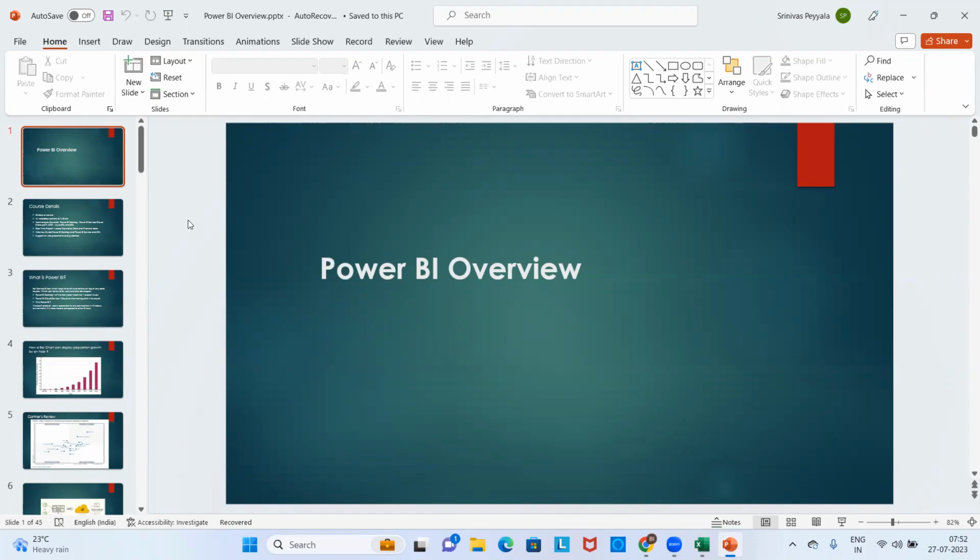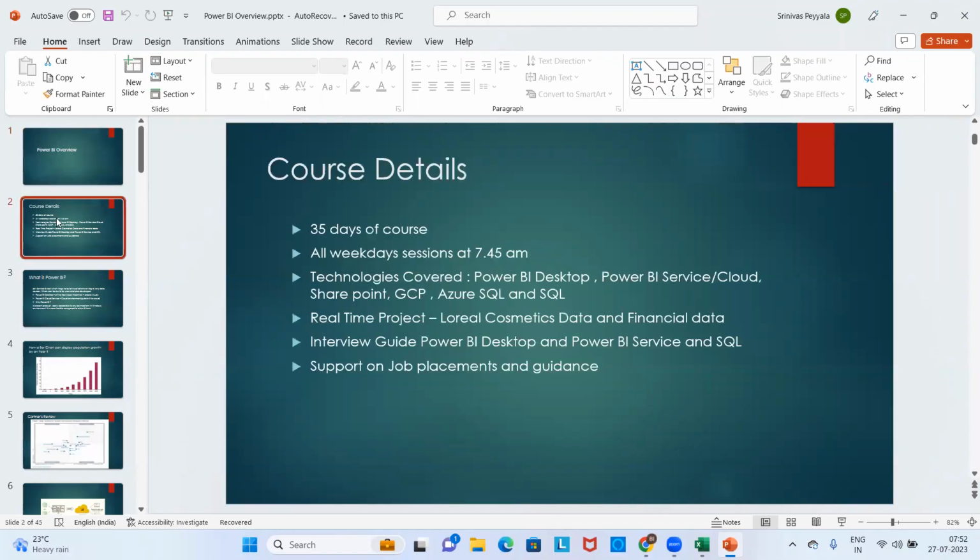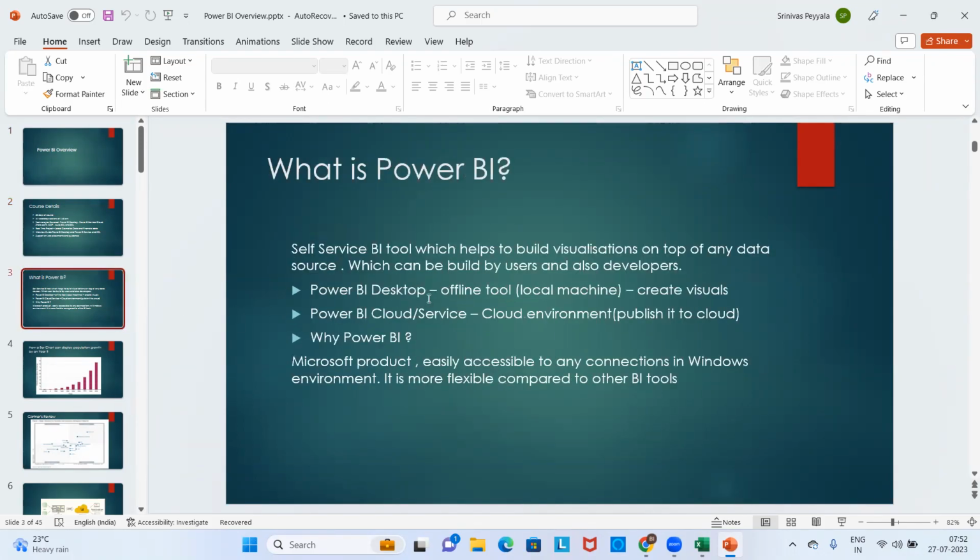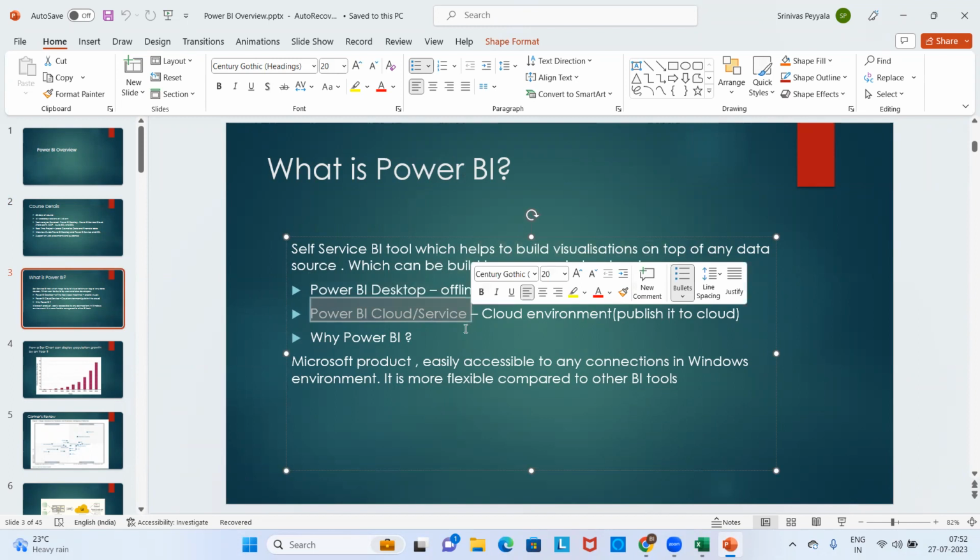As we have covered, what will be the contents for the entire training and what we are going to discuss in our 35 days of the training in Power BI. I've just shown it to you. Power BI Desktop, the Service, SharePoint, and other sources will be covered. And what is Power BI? We'll be taking Power BI Desktop and Power BI Service as our major learning platform to cover in our